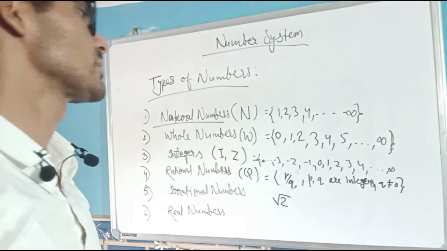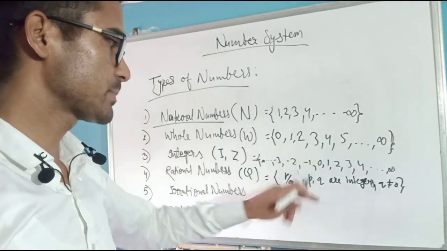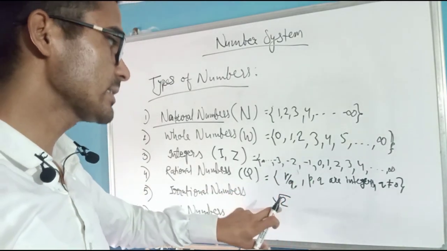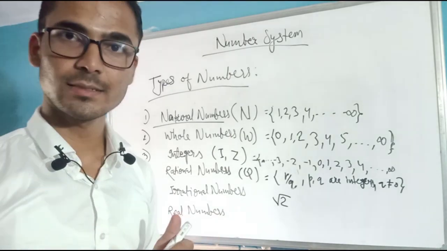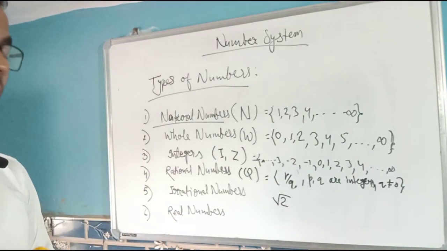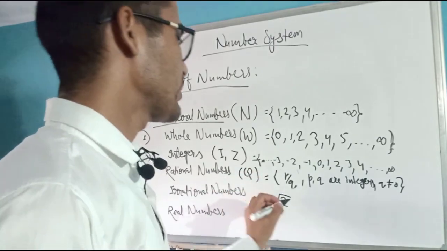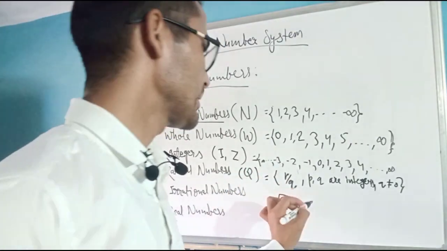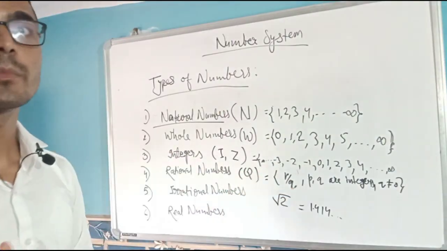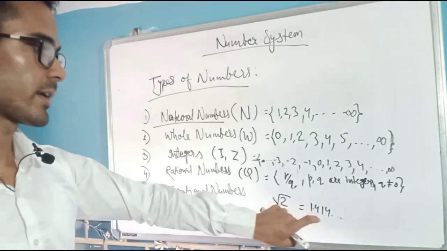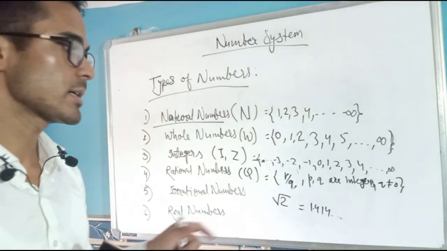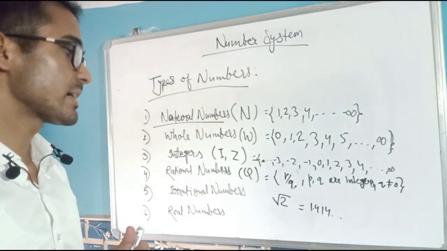What kind of number is this? Can we express this as p by q, or does this number belong to any one of these sets? Of course not. Why? If we calculate the value of the square root of 2, it has a non-terminating, non-recurring decimal expansion. That's why we say it's an irrational number.